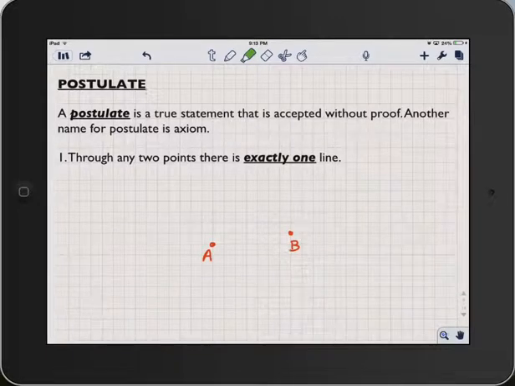Okay, this is the third video for the material from section 1 of chapter 1. Next thing we've got to go over is a few postulates.